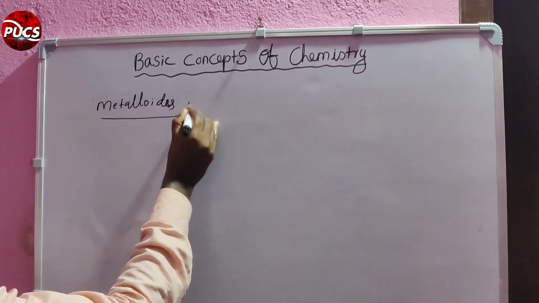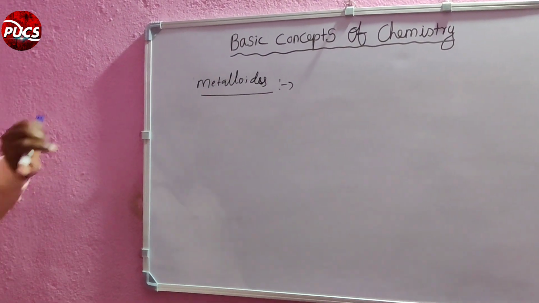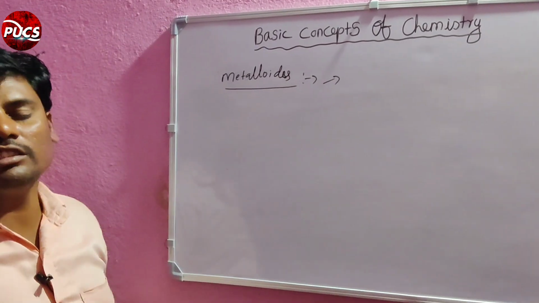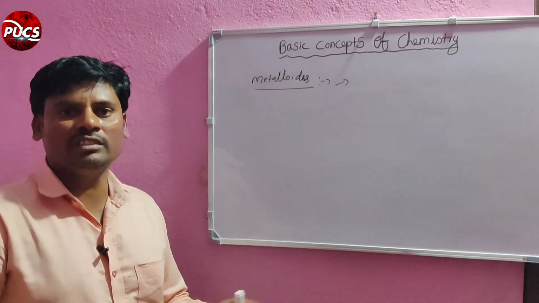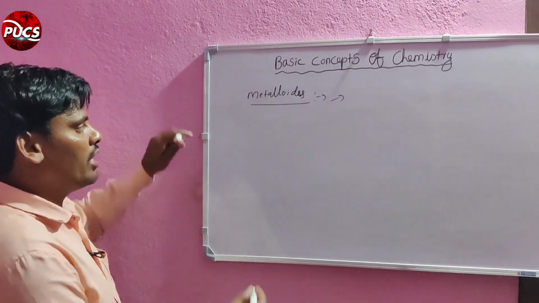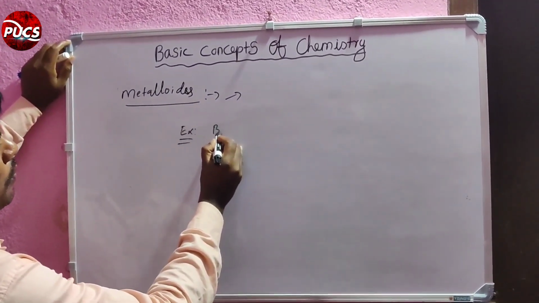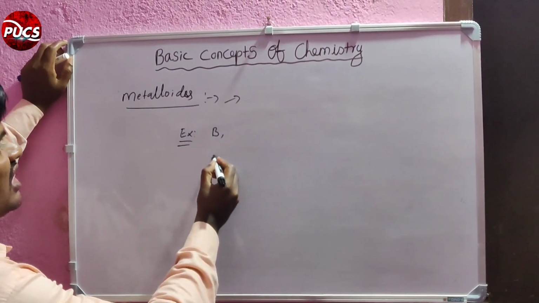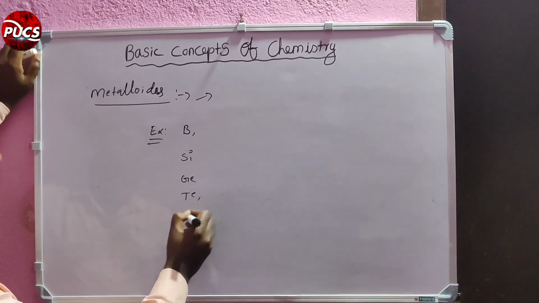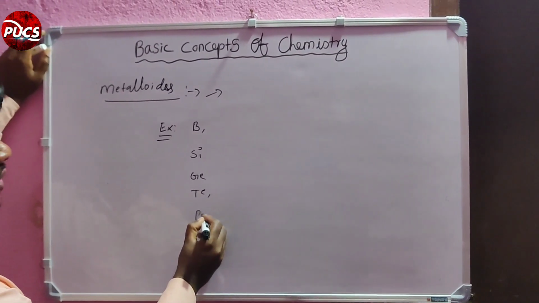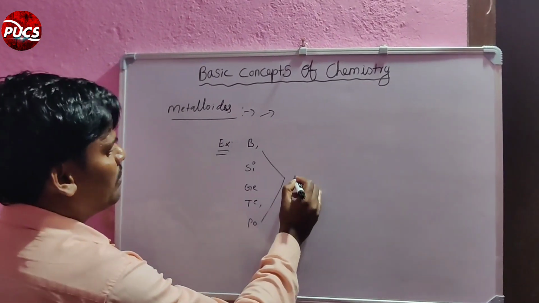Metalloids. After that we will discuss the noble gases. So what are metalloids? Metalloids show metal properties as well as non-metal properties. For example, boron, silicon, germanium, beryllium, polonium. These are all metalloids.